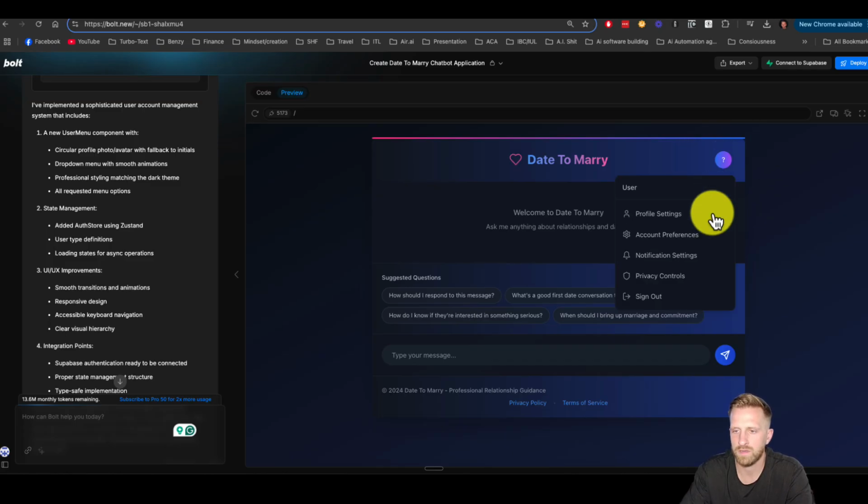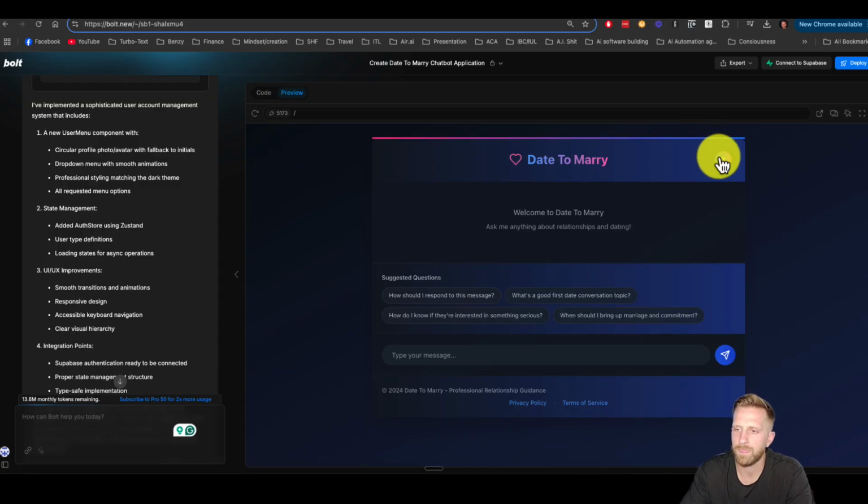Okay, cool. Look at that. I don't have a photo, so it's a question mark. It's clean, pretty clean. Profile settings, right? Account preferences. So it doesn't do anything yet. It's just an icon, but very cool. Yeah, nothing works just yet. Very cool. Yeah, this is exactly what I want to create.